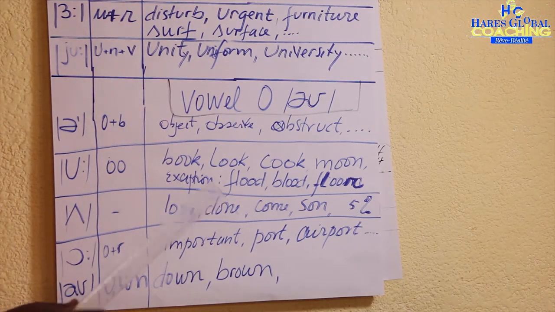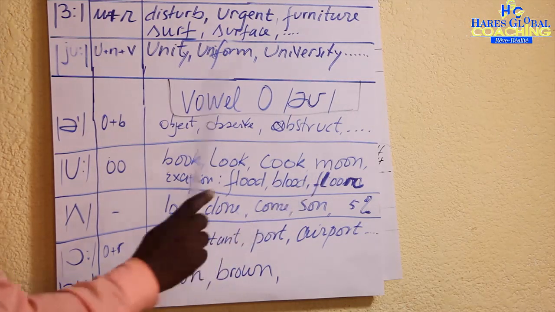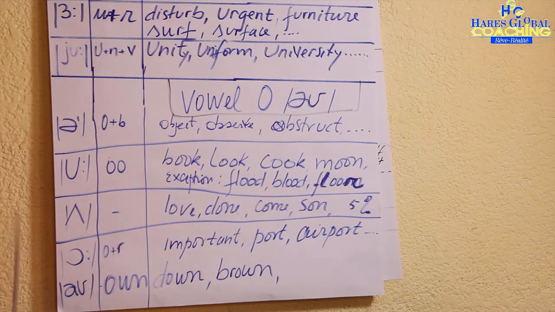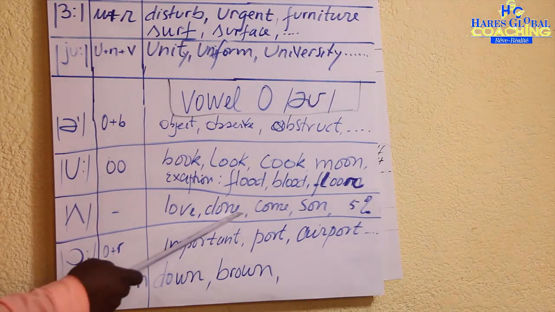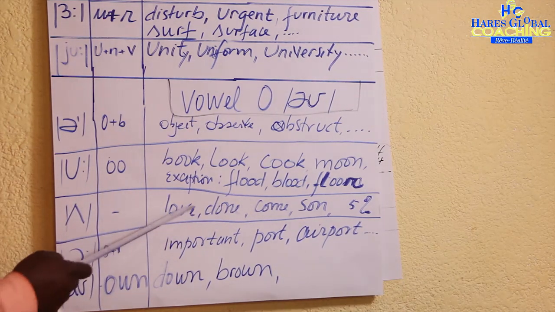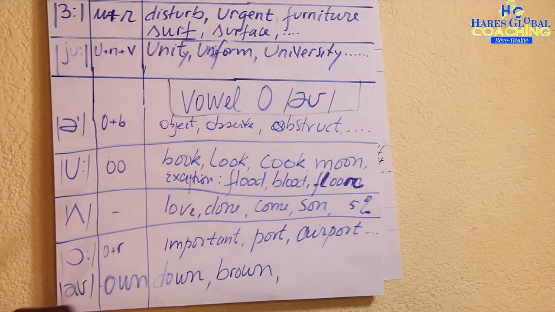For about 5% of words, this O is read /ʌ/ in this context. How many letters? One, two, three, four.